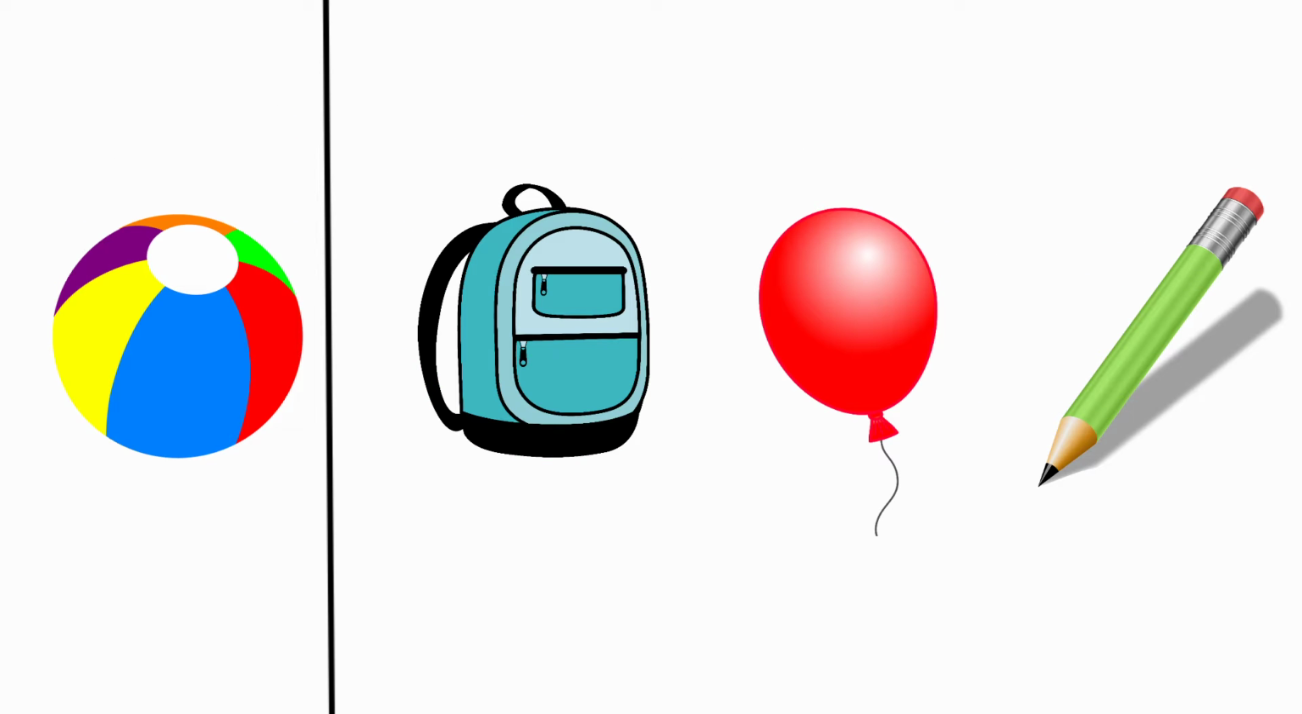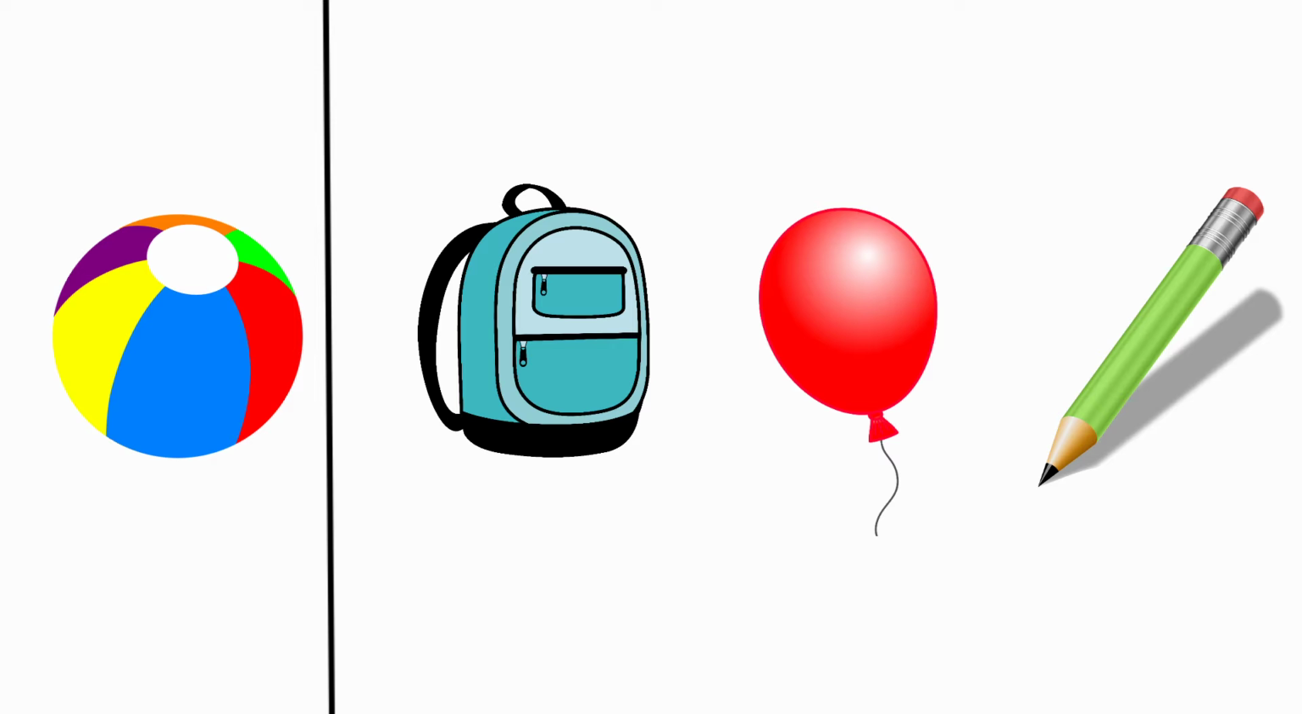First one, ball, and they have given bag, balloon and pencil. The beginning sound for ball is B. So we are going to circle the pictures that have the same beginning sound.